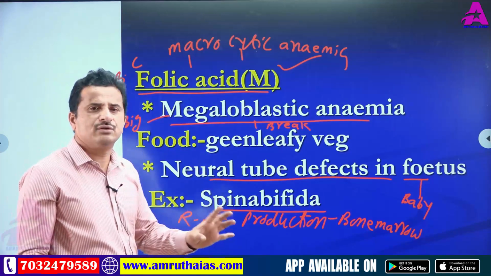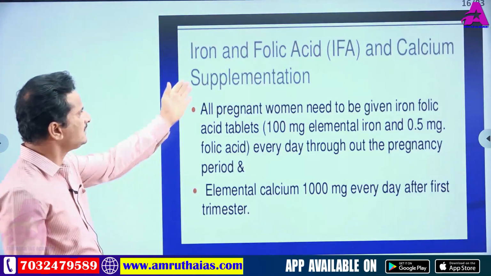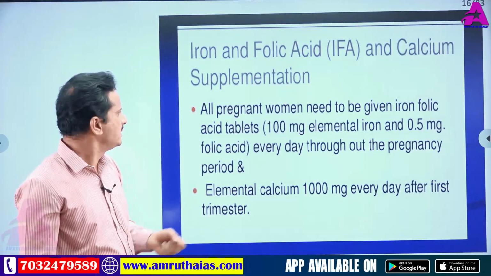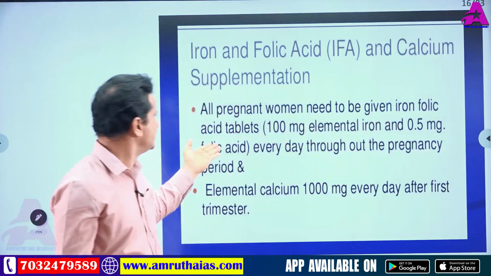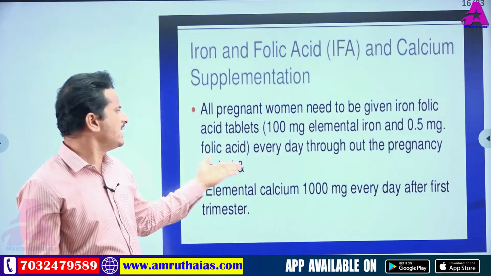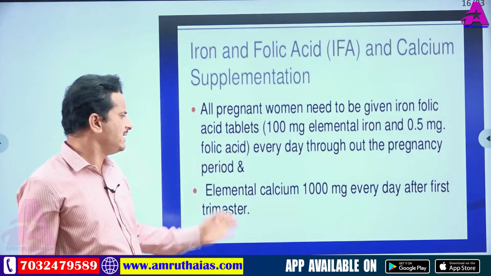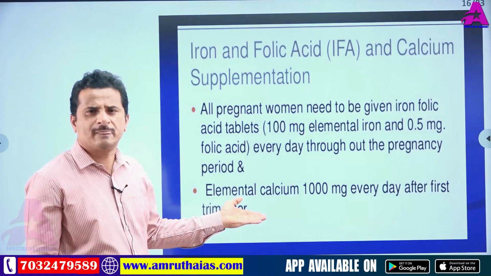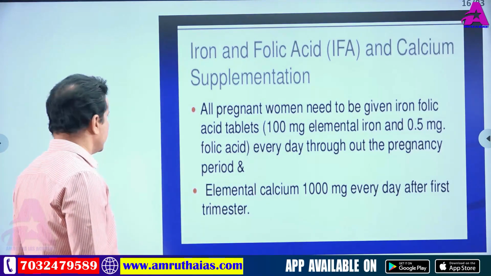One example of a neural tube defect is spina bifida. You see, iron, folic acid and calcium supplementation is one program. All pregnant women need to be given iron folic acid tablets, 100 mg elemental iron and 0.5 mg folic acid every day throughout the pregnancy. Elemental calcium 100 mg every day after the first trimester. It's compulsory for pregnant women.